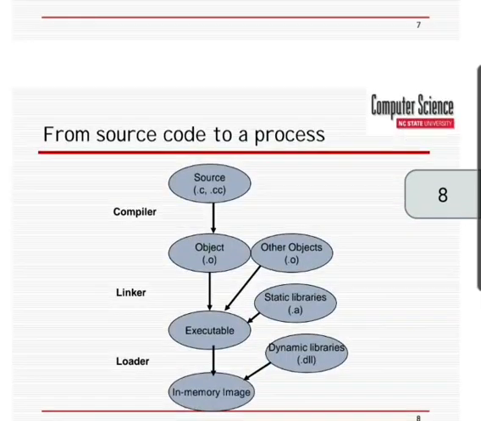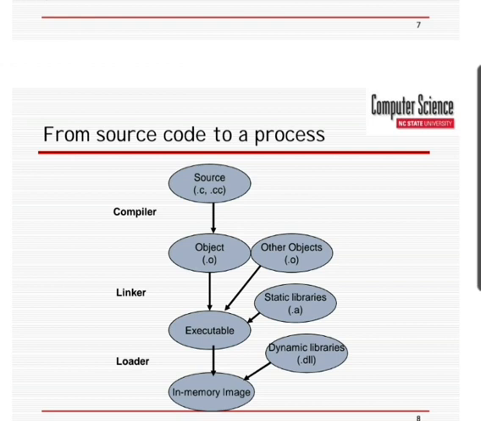From source code to process: here is a source, then a compiler is used, and then it is an object file, through the linker it is an executable, and then the loader puts it into memory.